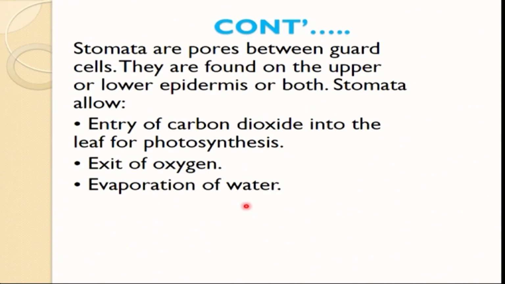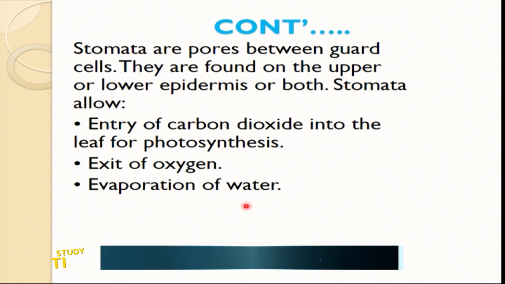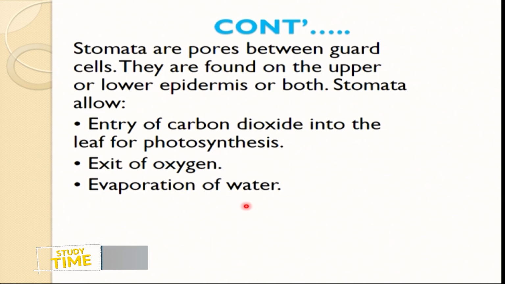When we talk about the internal structure, we have the upper epidermis and the lower epidermis. Stomata can be distributed in either the upper or lower epidermis, but that also depends on the type of plant. Take for example hydrophytes, plants found in waterlogged areas.